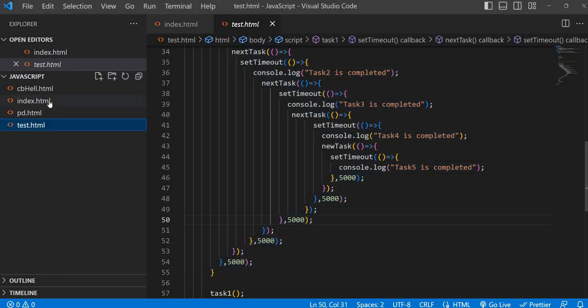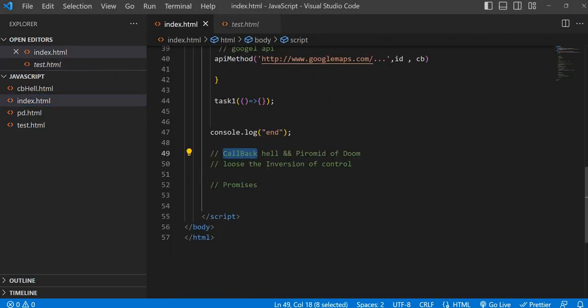So here we have two problems. One is callback hell and the other is the chance of losing inversion of control. To avoid those two things, from now onwards, we need to learn promises, and we should be able to handle asynchronous calls and all those things easily.